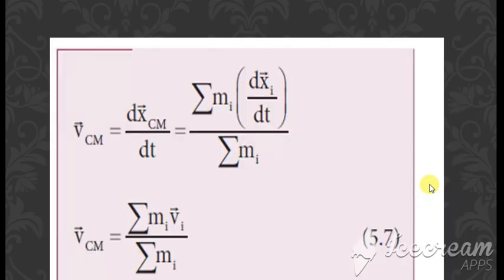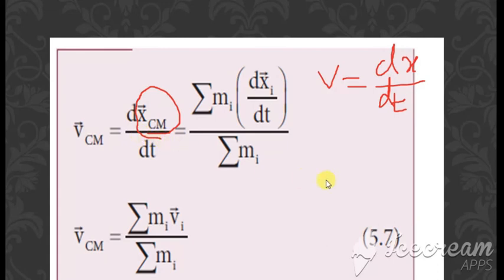Okay, first when you write the formula for velocity, it is written as d divided by dt, because the general formula for velocity is distance divided by time taken. Okay, and so here we are writing dx divided by dt. Okay, so dx of cm divided by dt. Then what is the general formula for x of cm? So x of cm is given by summation mi xi divided by summation mi, is it not?